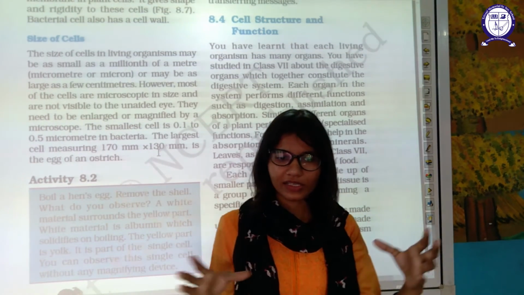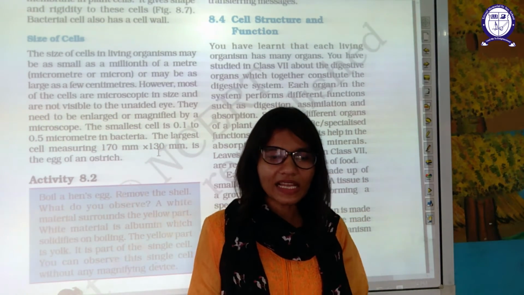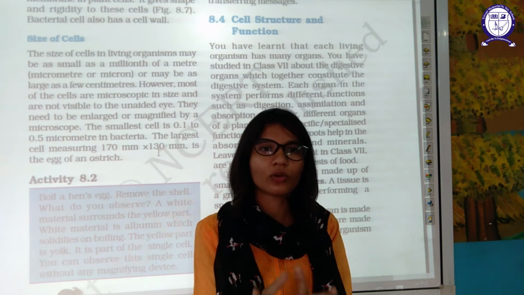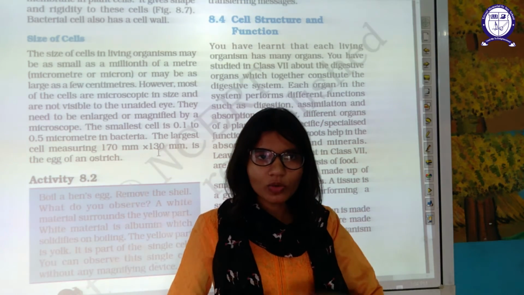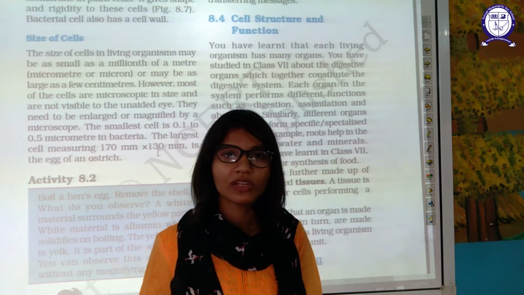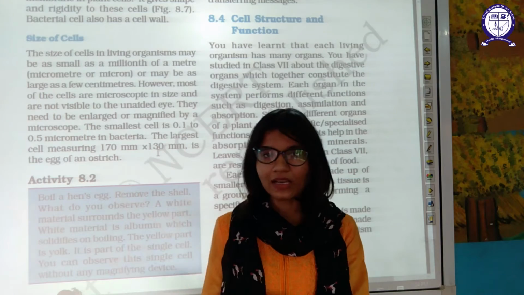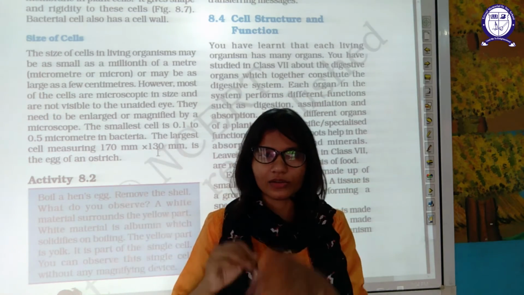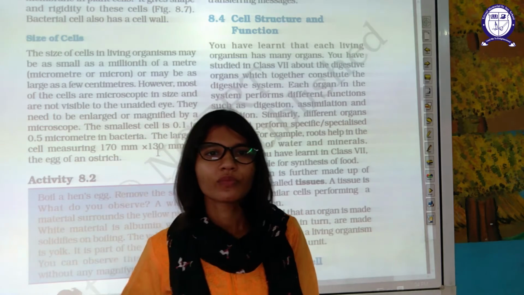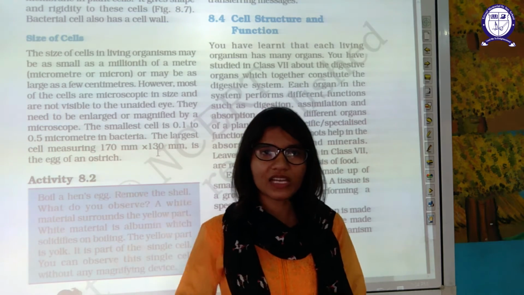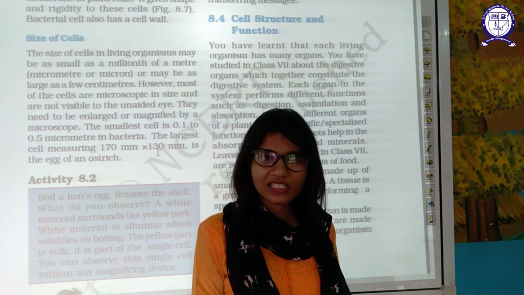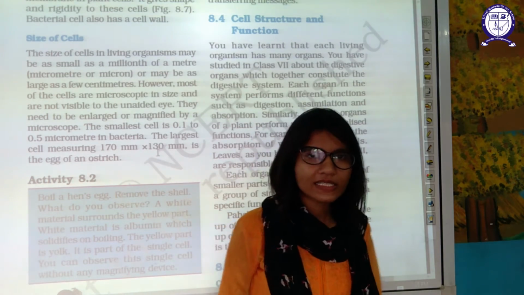First of all, a cell. Then many cells mix together and perform the same function. They are known as tissue. Many tissues that perform the same kind of function are known as an organ, for example, the liver. Then many organs that do a similar kind of function form an organ system. For example, liver, stomach and pancreas are all organs of the digestive system, which is an organ system.